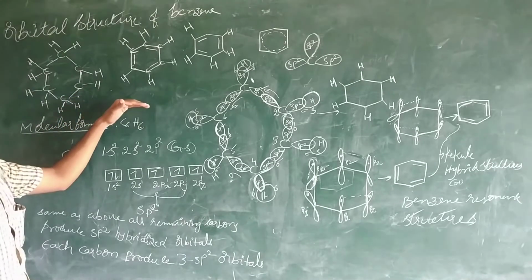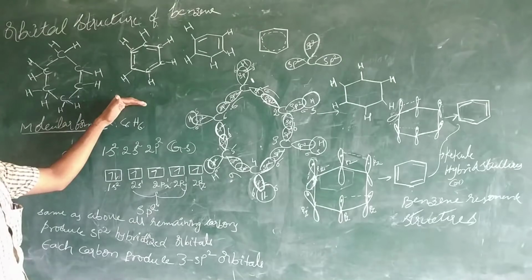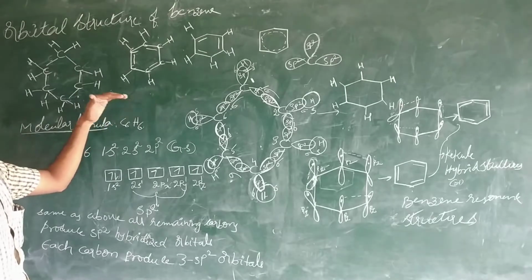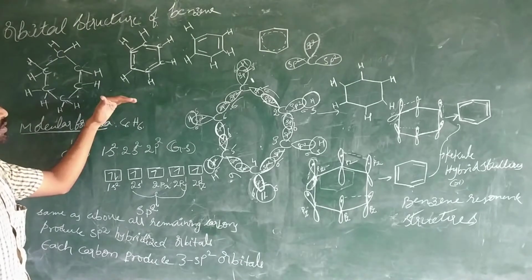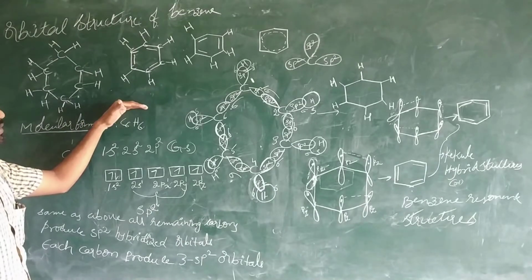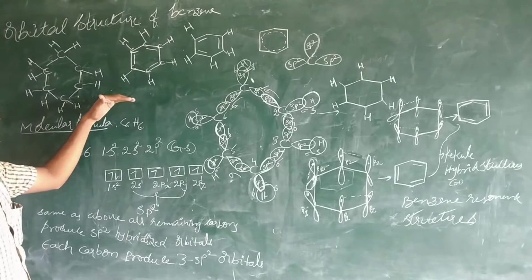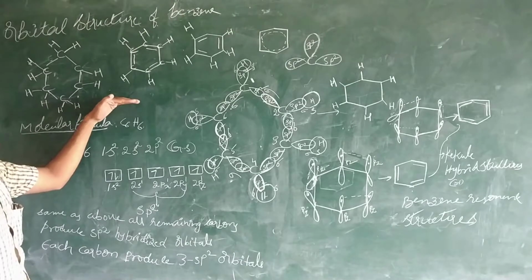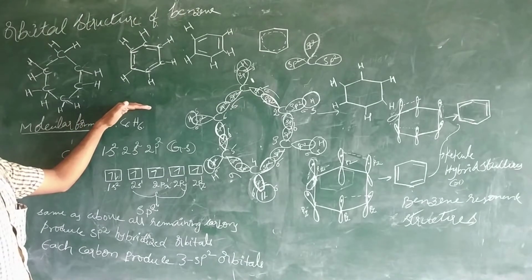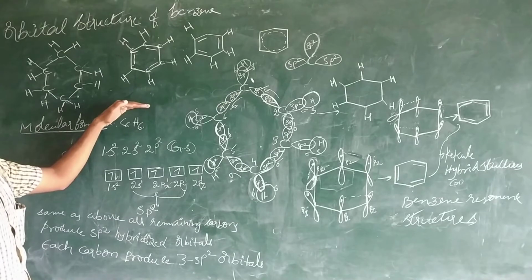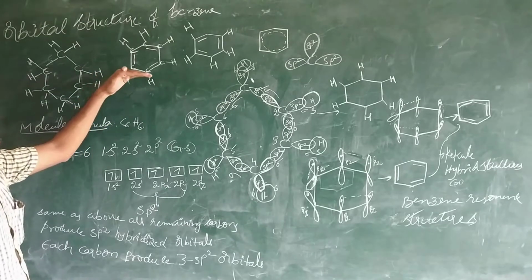So we learned in earlier classes the Dewar structure, the Claus structure and some open-chain structures for representing benzene. But some limitations are there for these structures and they do not explain it well.